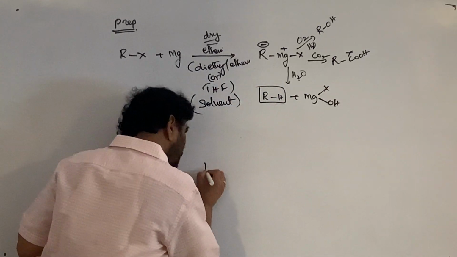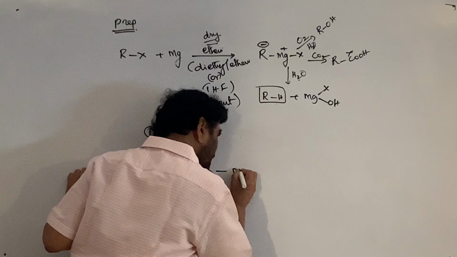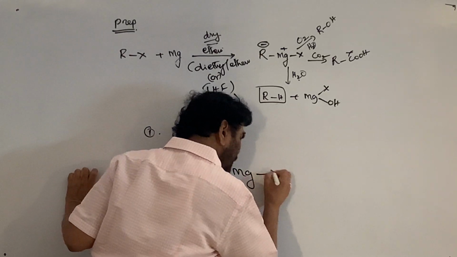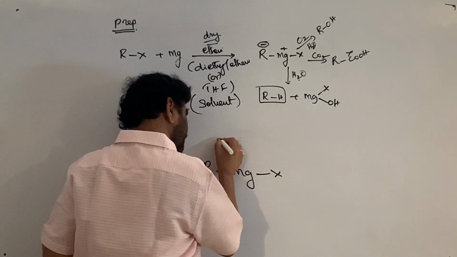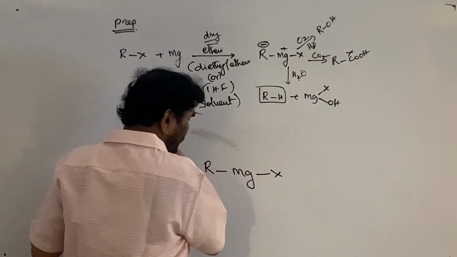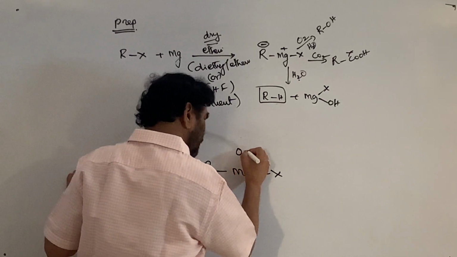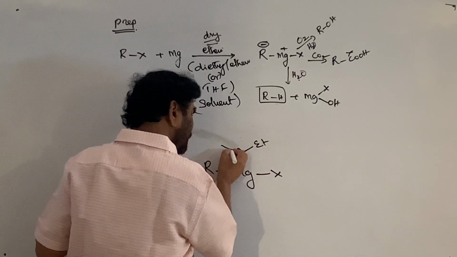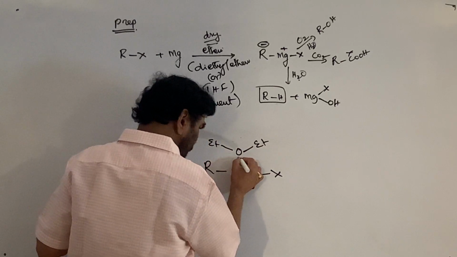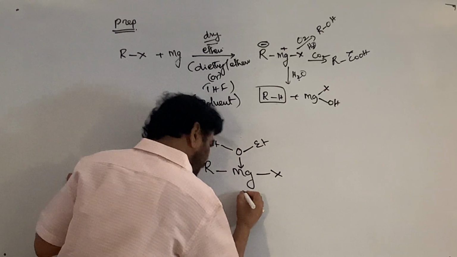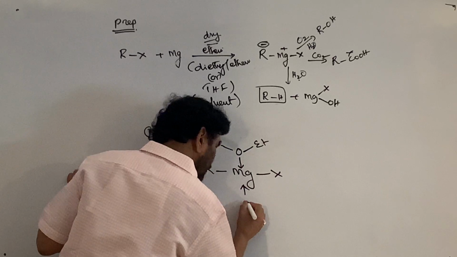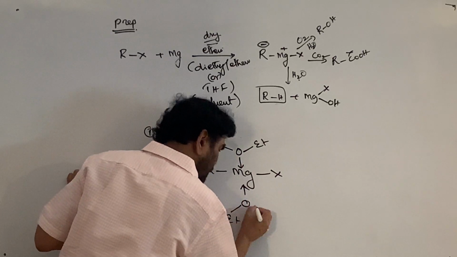The Grignard reagent in ether exists as a dietherate. If you take diethyl ether, it is donating a pair of electrons. This is also donating a pair of electrons.